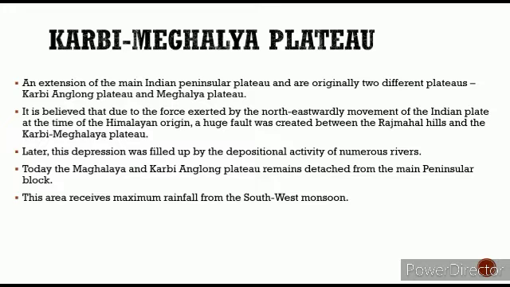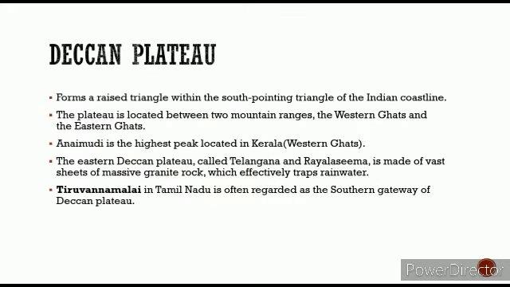Today, the Meghalaya and Karbi Anglong Plateau remains detached from the main peninsular block. This area receives maximum rainfall from the southwest monsoon. Then there is the Deccan Plateau. As I already told you, it is a huge triangular mass in the southern part of India. Its western part is covered by the Western Ghats and its eastern part by the Eastern Ghats.